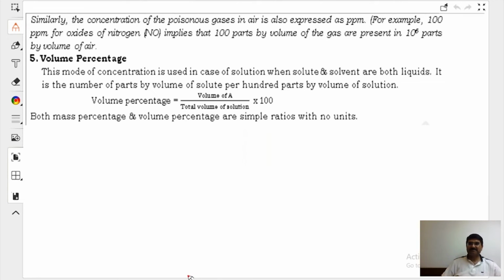Volume percentage. That's volume percentage. This is for you to read. It is similar to that.